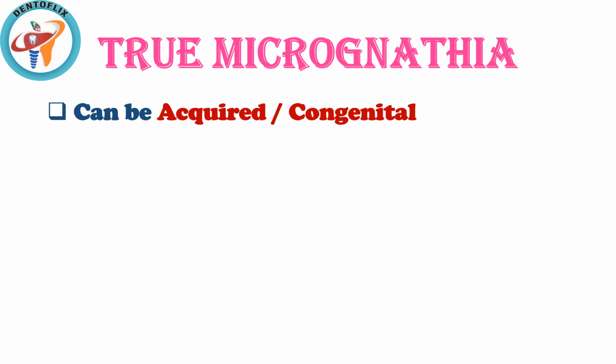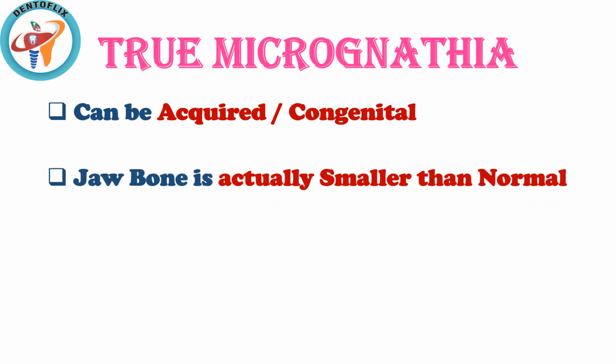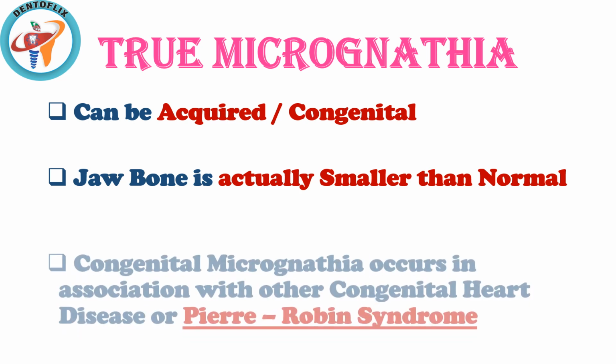True micrognathia. True micrognathia can be acquired or congenital. Jawbone is actually smaller than the normal. यहाँ पर कोई illusion effect नहीं होता. यहाँ पर jawbone actual में smaller size की होती है than the normal size of the jawbone.